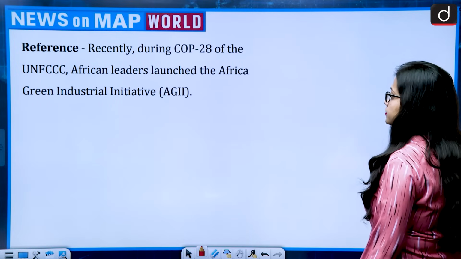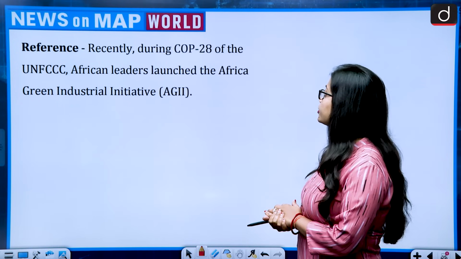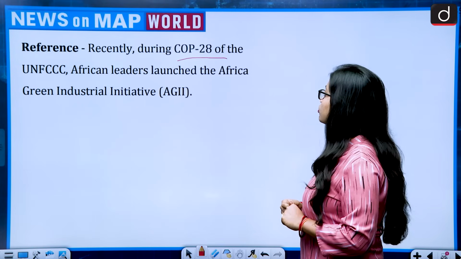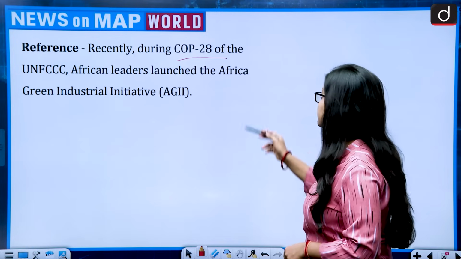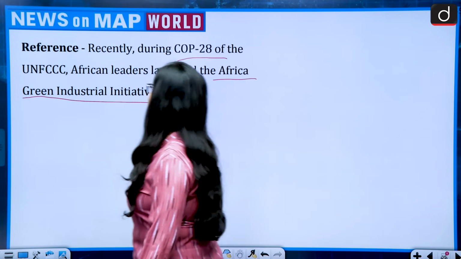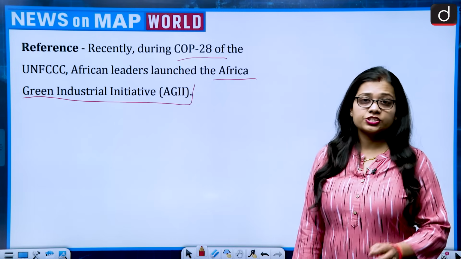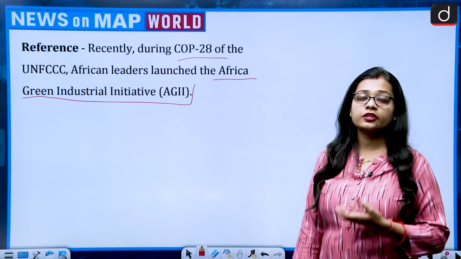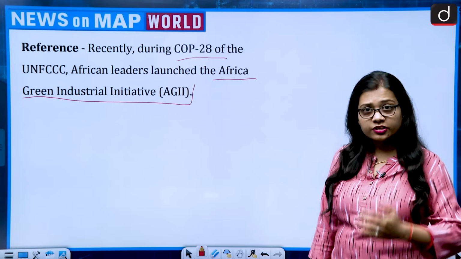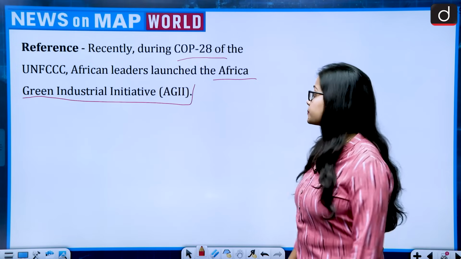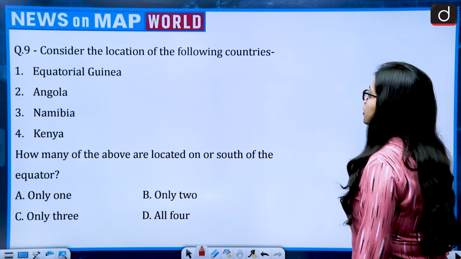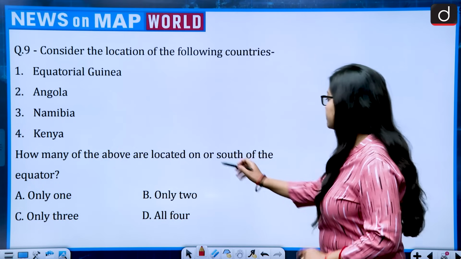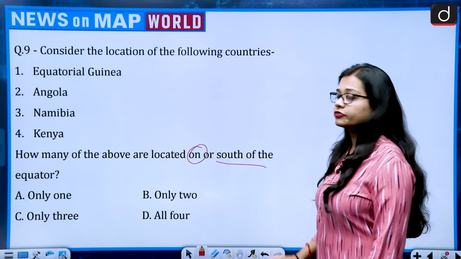Next question. The reference talks about: recently during COP28 of the UNFCCC, African leaders launched the Africa Green Industrial Initiative. Now this was very much required, because Africa is suffering from desertification. They have the Sahara Desert, then they also have the Sahel region, and the region is extending to its south. Let's look at the question. Consider the location of the following countries. How many of the above are located on or south of the equator?